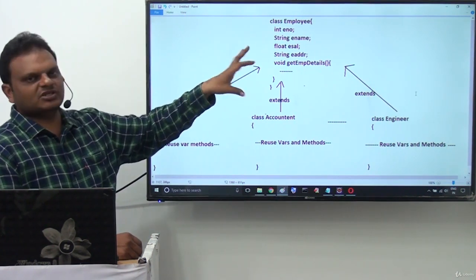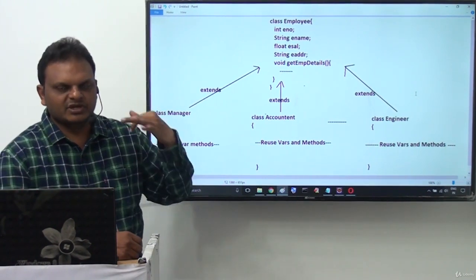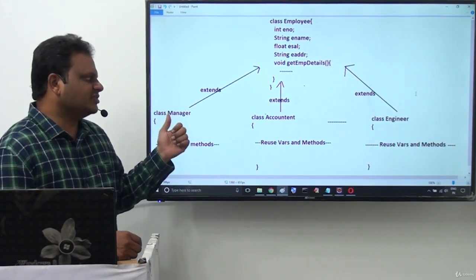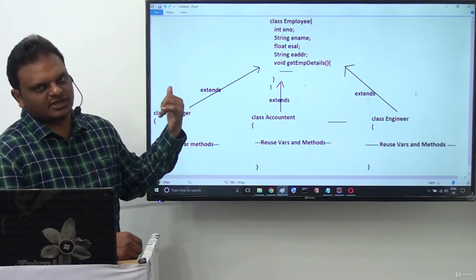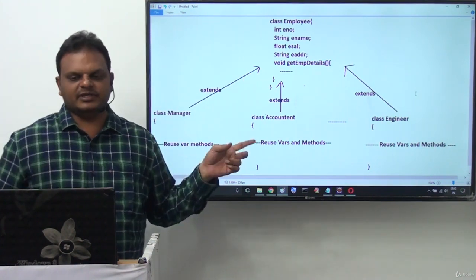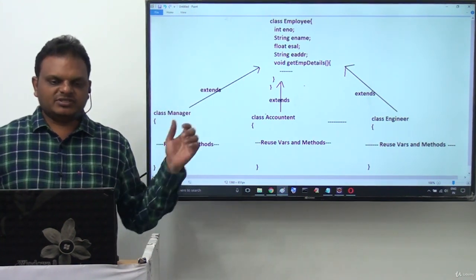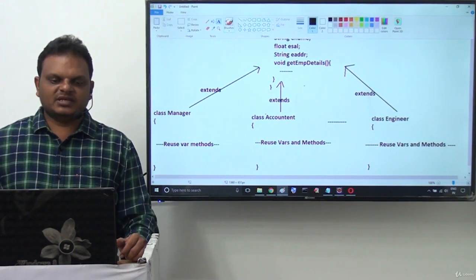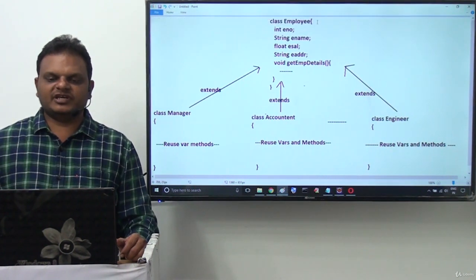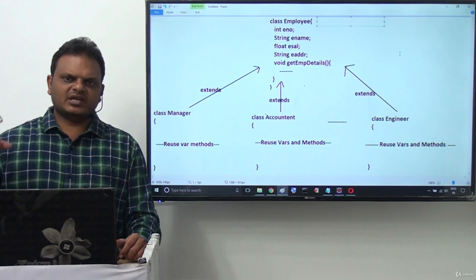Inside the superclass we declare the variables and methods which we want to reuse, and inside the child classes we reuse the variables and methods provided by the respective superclass. In this analysis, since we provided the inheritance relationship, we have to represent the superclass and subclasses.